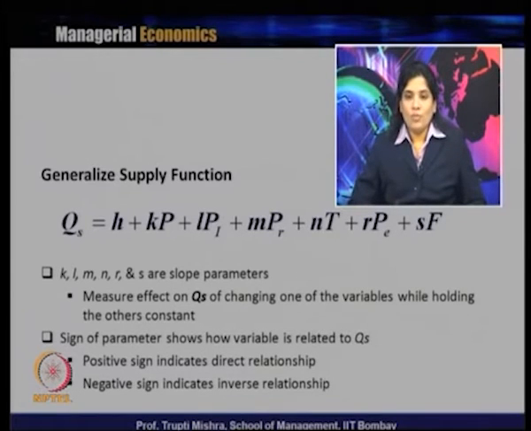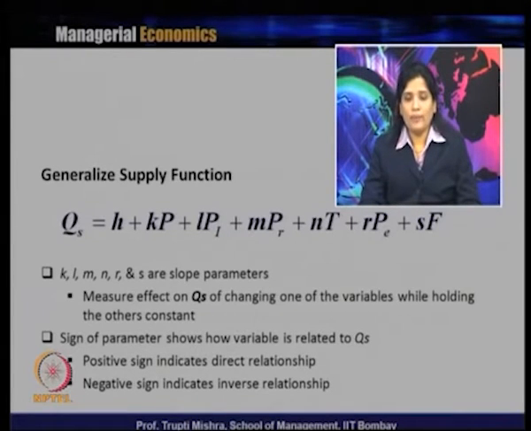L measures the effect on quantity supplied of a change in the input price. M measures the effect of a change in the price of related goods. N measures the change in quantity supplied when there is a change in technological advances. R measures the effect of a change in the expected future price of the product, and S measures the effect of a change in the number of producers in the market.